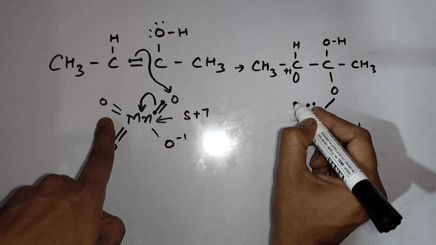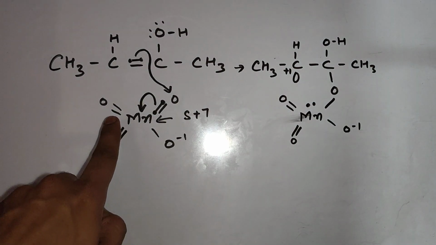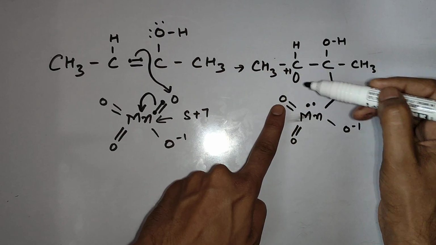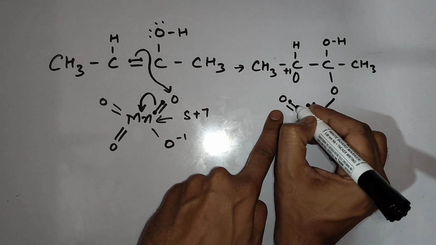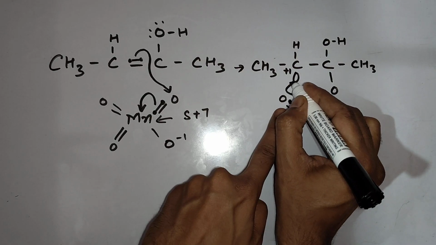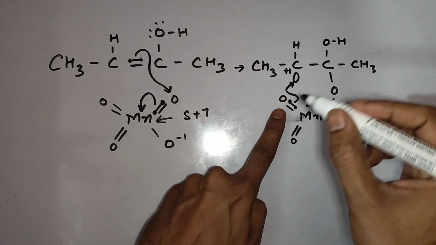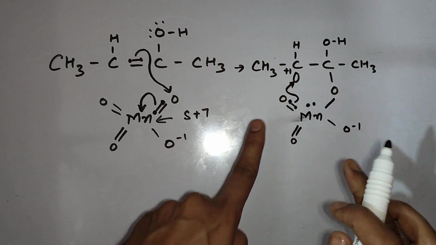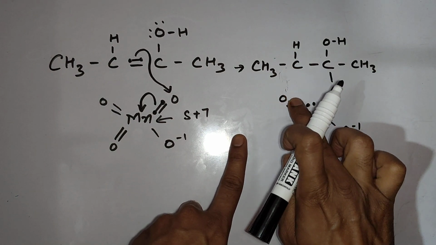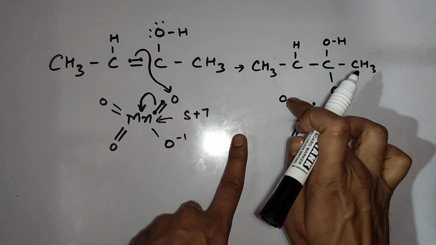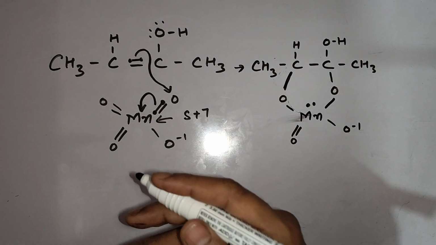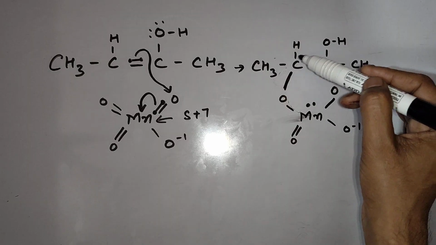Now, in the neighbor of this oxygen, this carbon is present with a vacant orbital, positive charge. So obviously what this oxygen will do, it will break bond from Mn, pi bond, and will shift to this carbon, due to which between this carbon and this oxygen bond will generate, that I am going to draw. Like this. The positive charge of carbon will finish out.